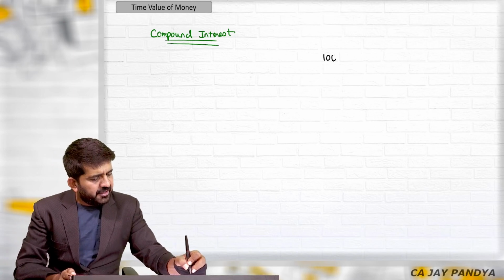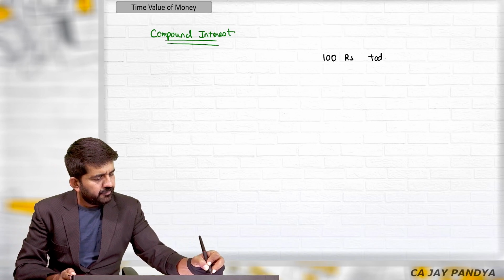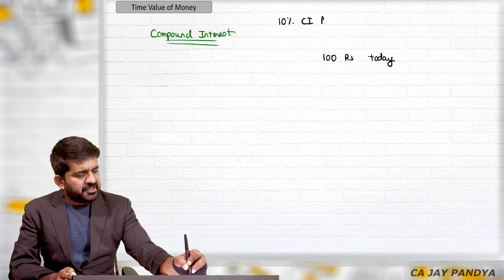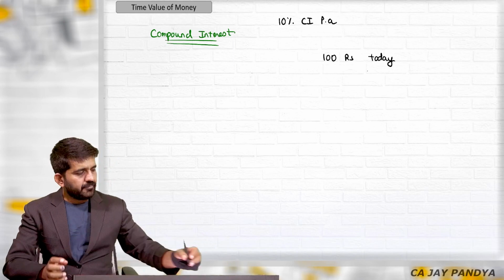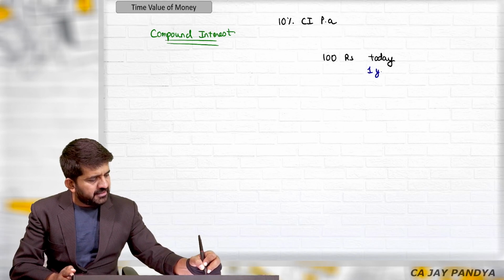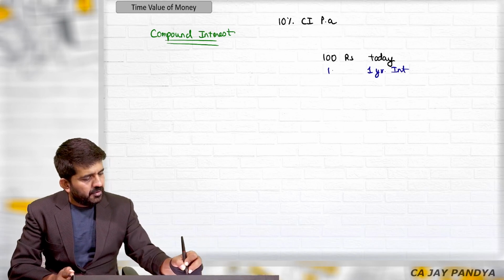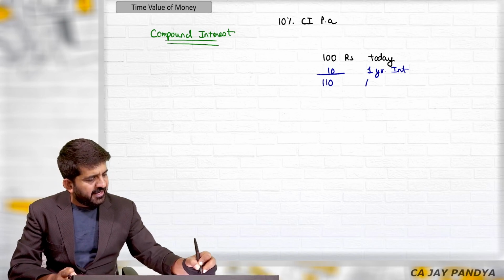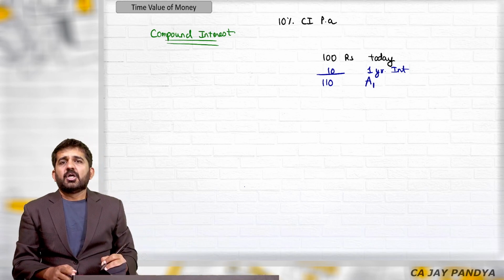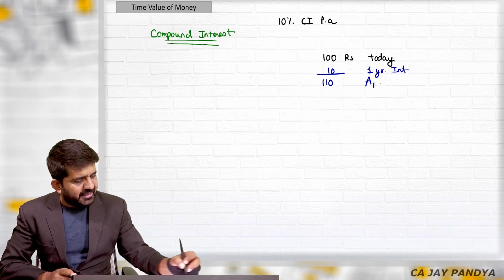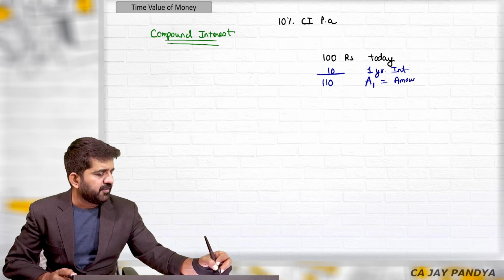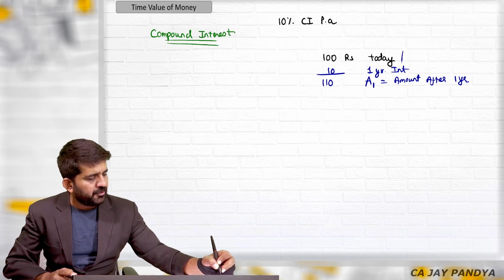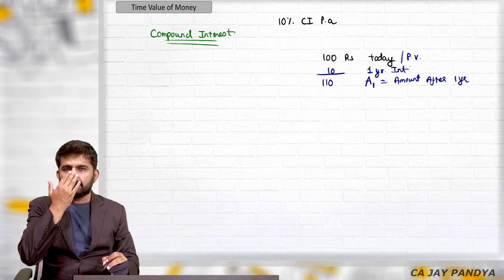If you invest 100 rupees today at 10% compound interest per annum, your first year interest will be rupees 10. So you will be getting 110 rupees after 1 year. Now those who don't know, this 110 is also termed as amount after 1 year. This 100 rupees is also termed as the present value.